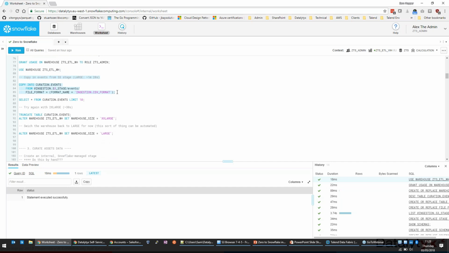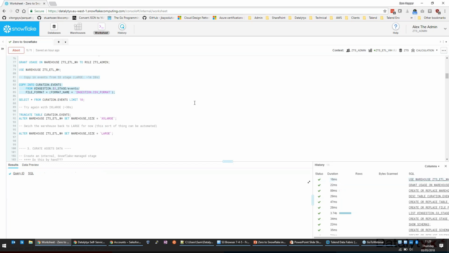It's going to come from the ingestion S3 stage, and we put a path specifier on there just to make sure we only capture the events data, because if we capture the assets data, it wouldn't match up with our table schema, it would throw an error. Okay, and we're specifying the file format to use, which is this CSV format specifier that lets us know how to parse the file. Okay, so I'll just run that now. What that'll do is run through copying that data in. It does take about a minute and a half to run.